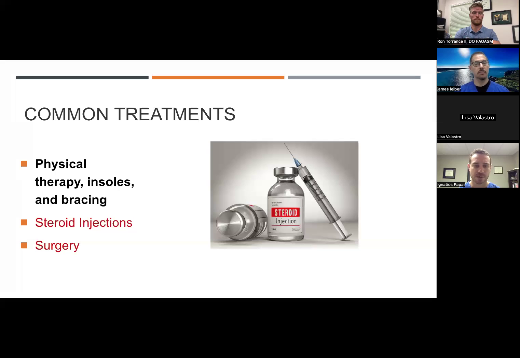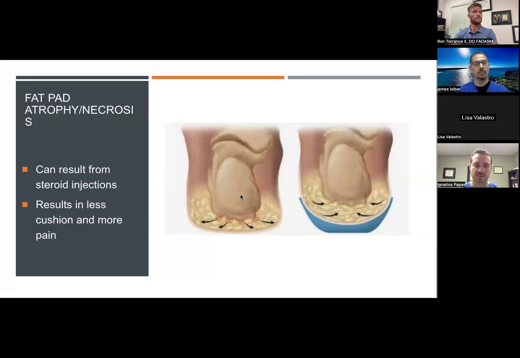Obviously, there are issues with some of these interventions. I'll let Dr. Velastro comment on some issues that can result from steroid injections in particular.